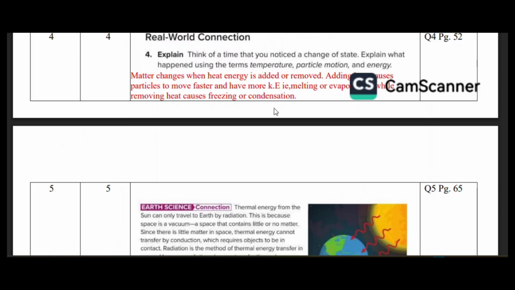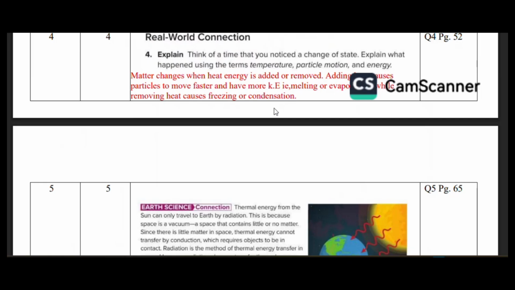This is the second idea, which is about the heating curve. This is the second idea which will repeat itself. When you heat the ice, the temperature increases, then it reaches the melting point of ice, which is 0 degrees Celsius, and it becomes constant for a while.